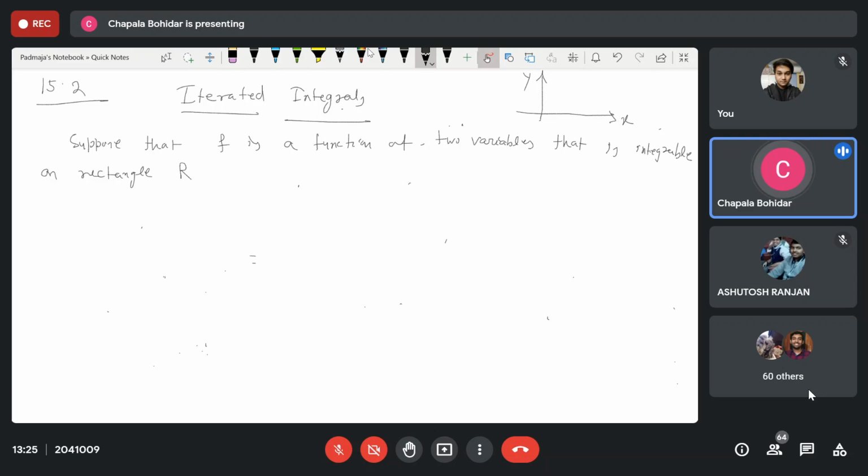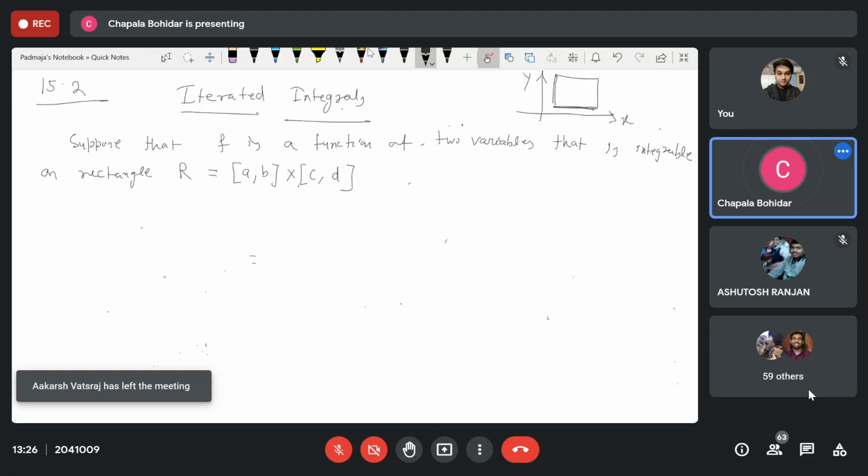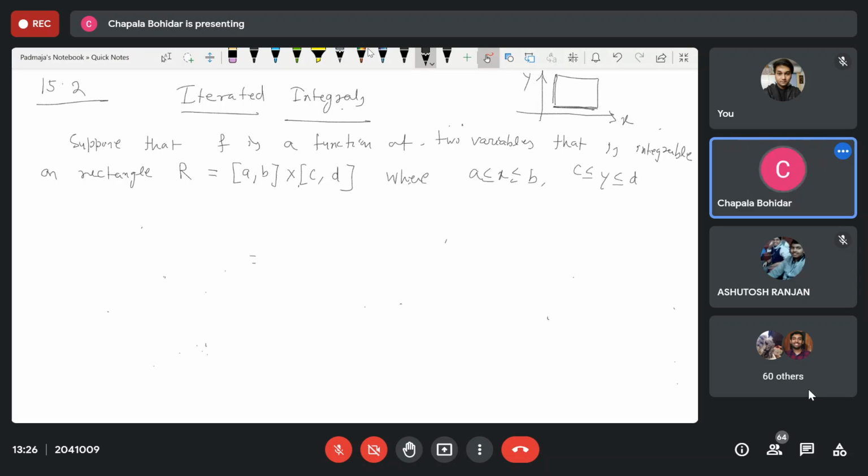So if you have a rectangle on this plane, you have to find out x lies from where to where and y lies from where to where. So that rectangle R you can write as AB cross CD. That means A is less than or equal to x is less than or equal to B, and C is less than or equal to y is less than or equal to D. Okay.